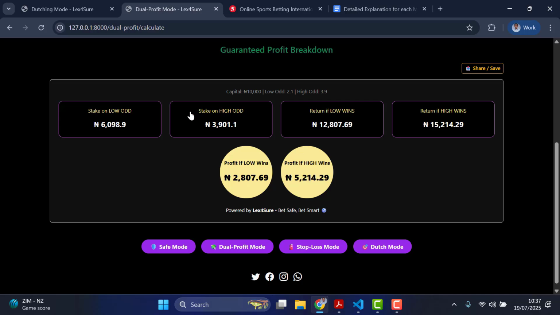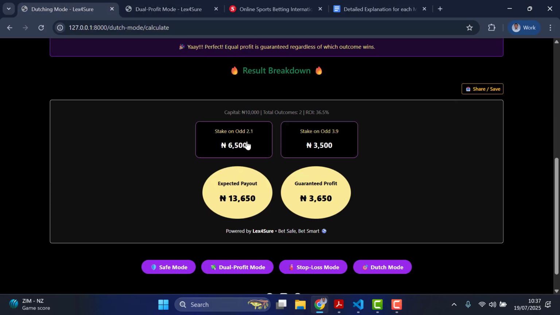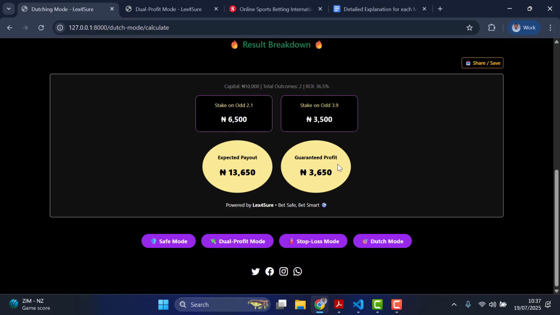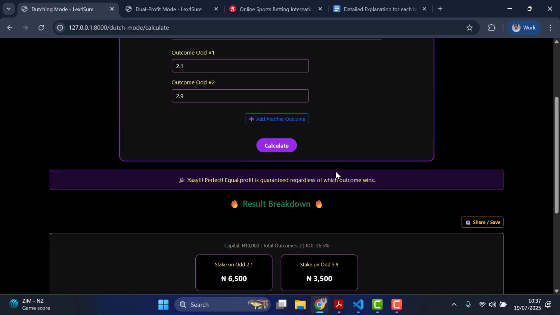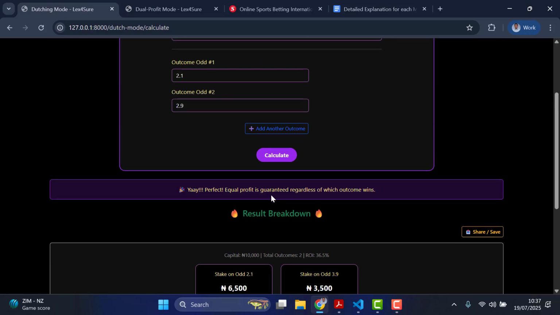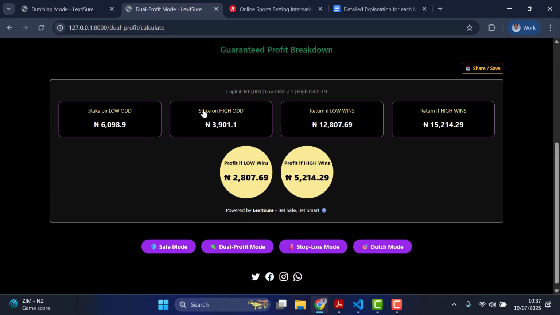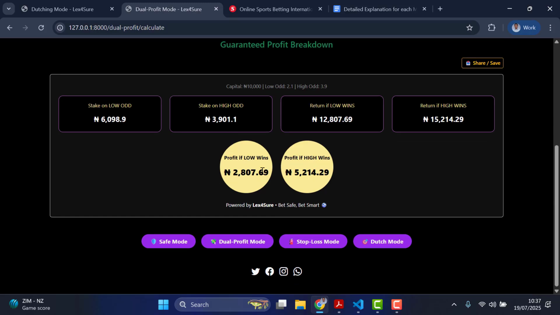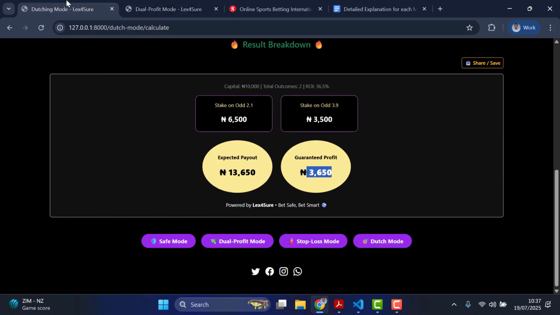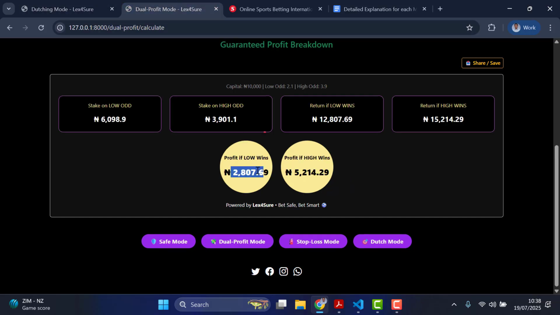So now let's compare this with this. What this one is giving is a guaranteed profit that if any of them should win, you are still going to get 3,600. But in this dual profit mode, if the low odd should win, you can see this is lesser than 3,600, which the other dual profit mode gave. So that's if the low side should win.